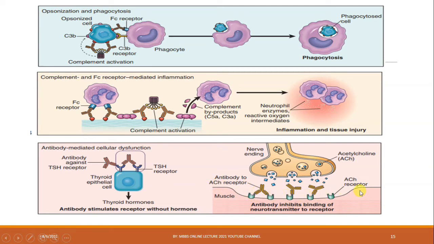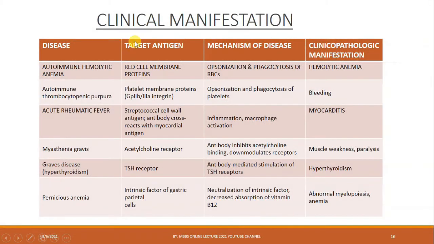So what are the clinical manifestations for hypersensitivity type 2? These are diseases. What are the target antigens to which antibodies are directed? What are the mechanisms by which antibodies work and by which hypersensitivity type 2 works? What are the clinicopathological manifestations? First one is autoimmune hemolytic anemia.